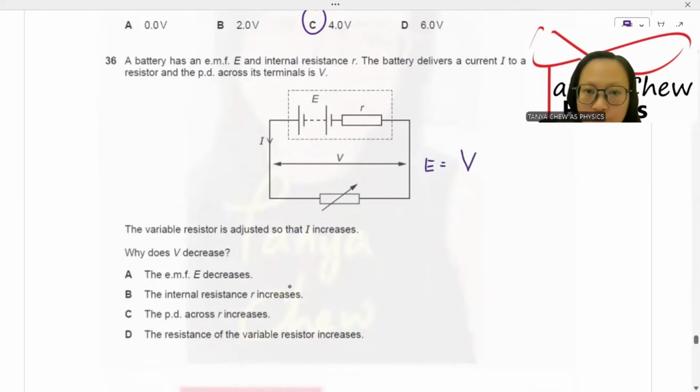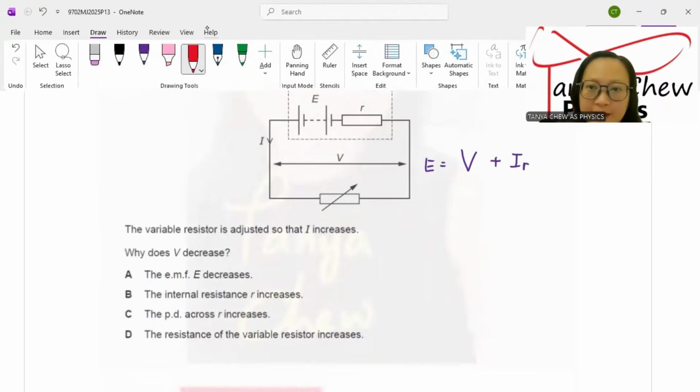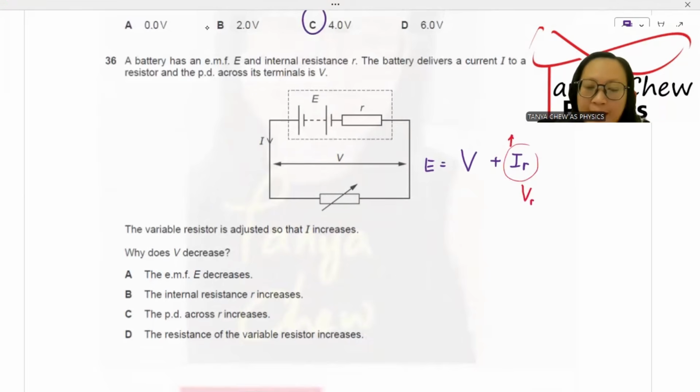EMF is equal to V across the variable resistor plus the potential difference across the internal resistance. Since the I increases, could you see that? The potential difference across the internal resistance will increase, and the value of EMF is constant. So that is why the potential difference across the variable resistor must be decreasing.